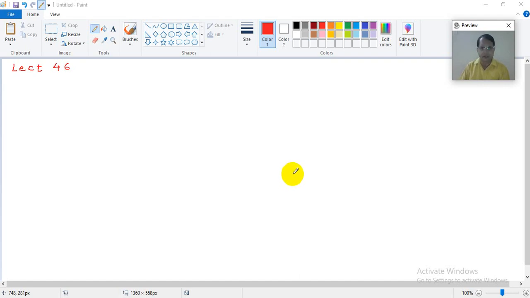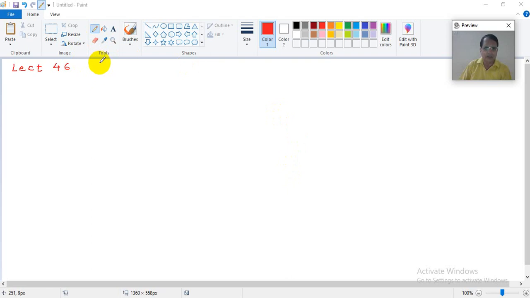Dear students, I am Dr. Rajiv Sapre and this is lecture number 46 about metric topology. We are actually discussing sequences in metric space. In the previous lecture, we gave the definition of a convergent sequence.